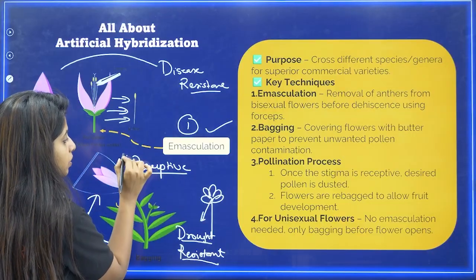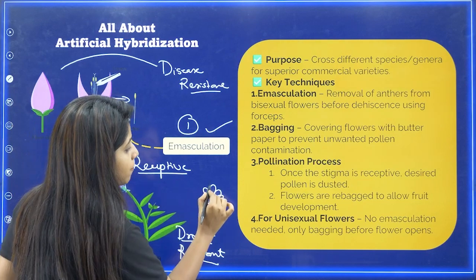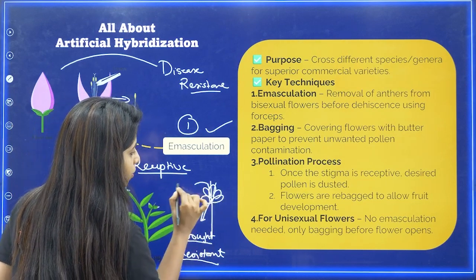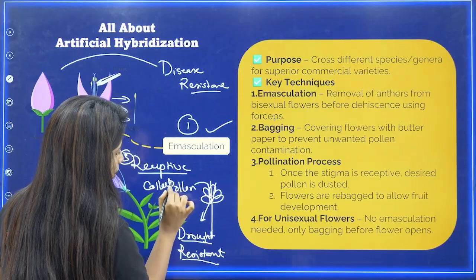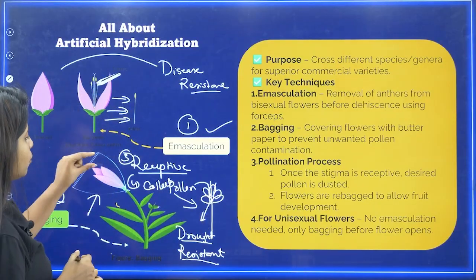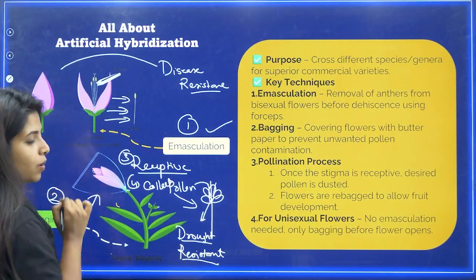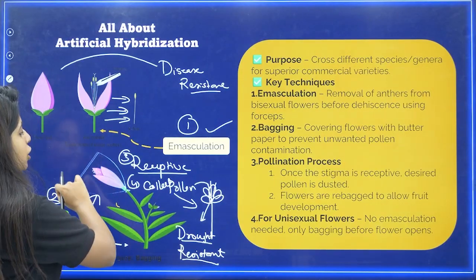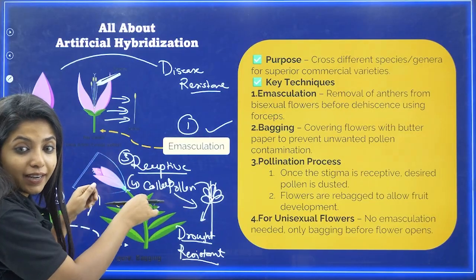I will wait for it to be receptive. Once it is receptive, what will I do? Basically, I am going to collect the pollen grains from here, from this particular plant, and now I am going to remove this bag. I am going to put the pollen on the stigma of this particular plant, and I am going to rebag it again.